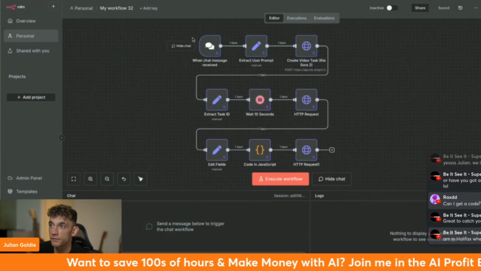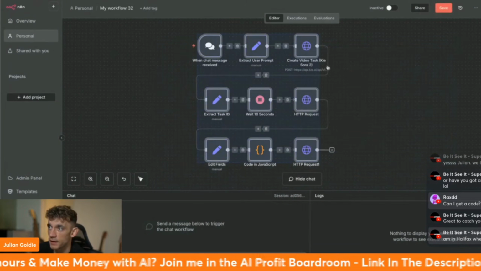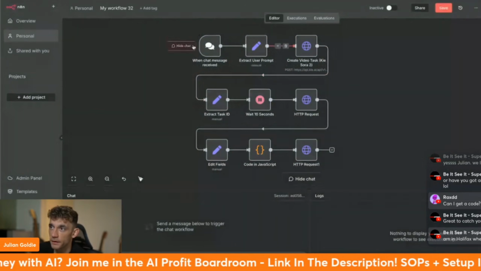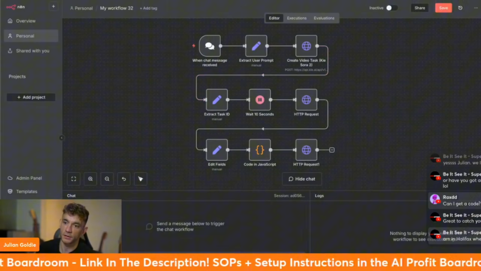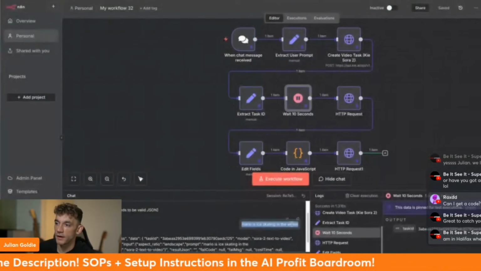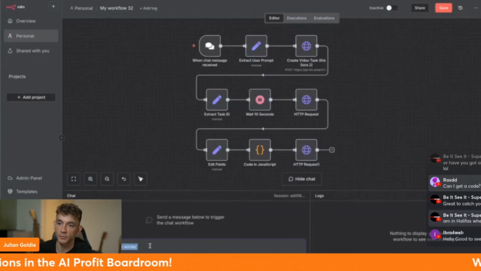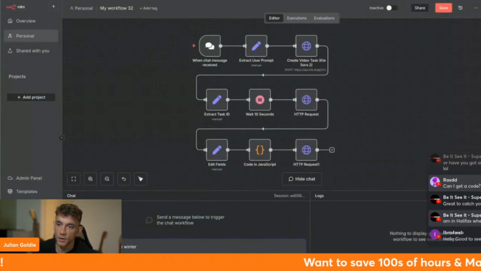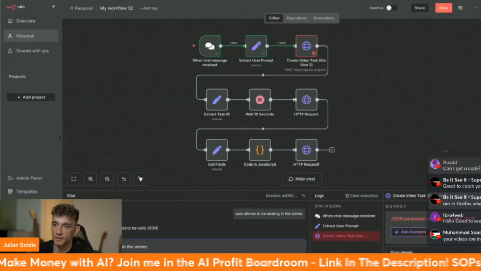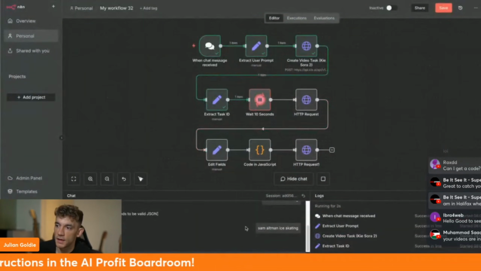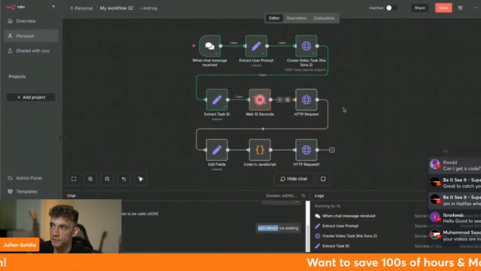But inside here, for example, I'm just going to unpin all these modules because otherwise it's going to get messy. All right, so how this is triggered is with a chat message. So for example, let's say Mario is ice skating in the winter, right? Something like that. Or Sam Altman. This is quite interesting as well: you can actually do famous people inside here. So for example, Sam Altman ice skating, you can generate that if you want to.